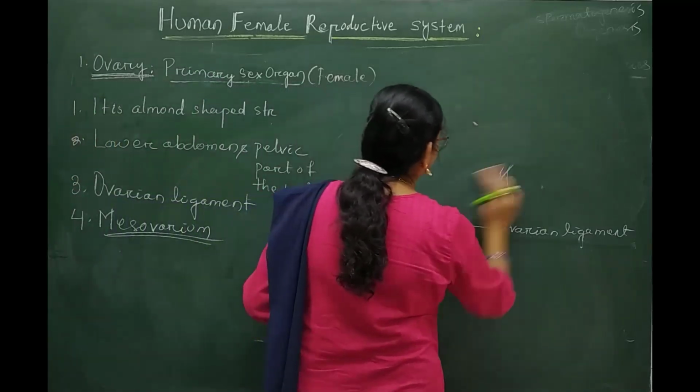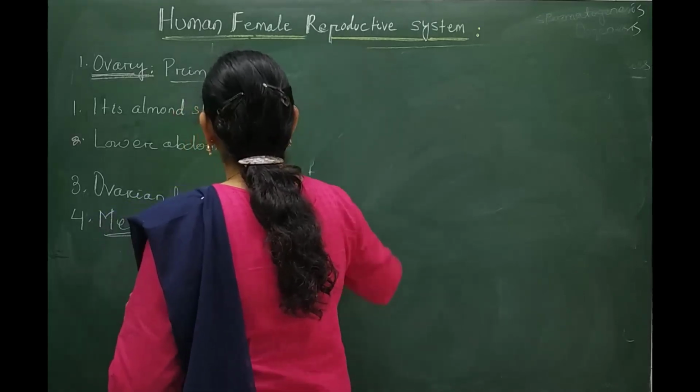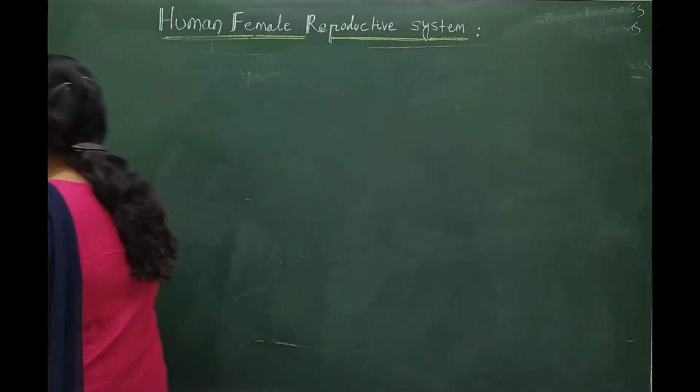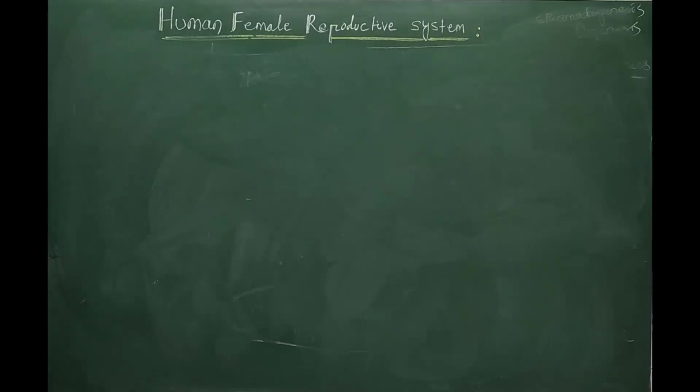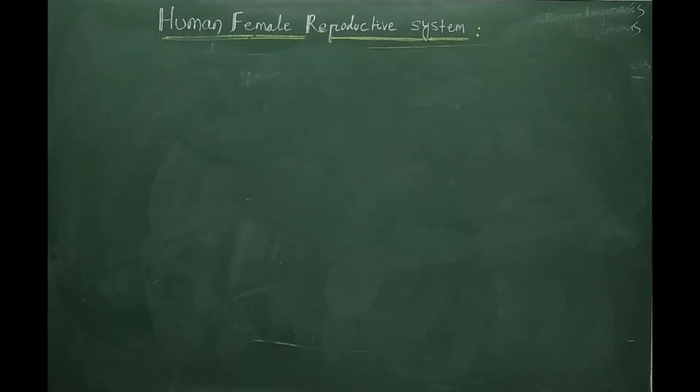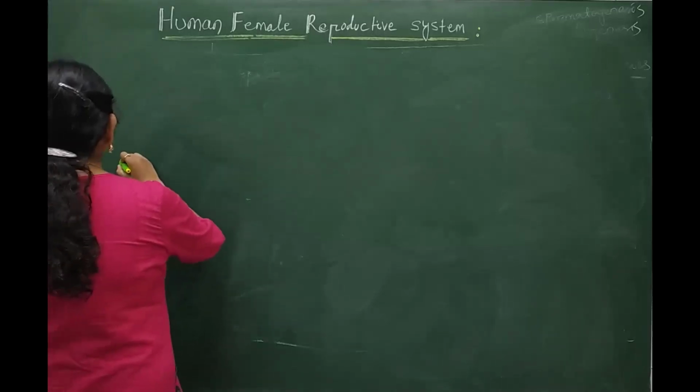If we are talking about the cross section or the longitudinal section of this primary sex organ, it looks like a structure like this.